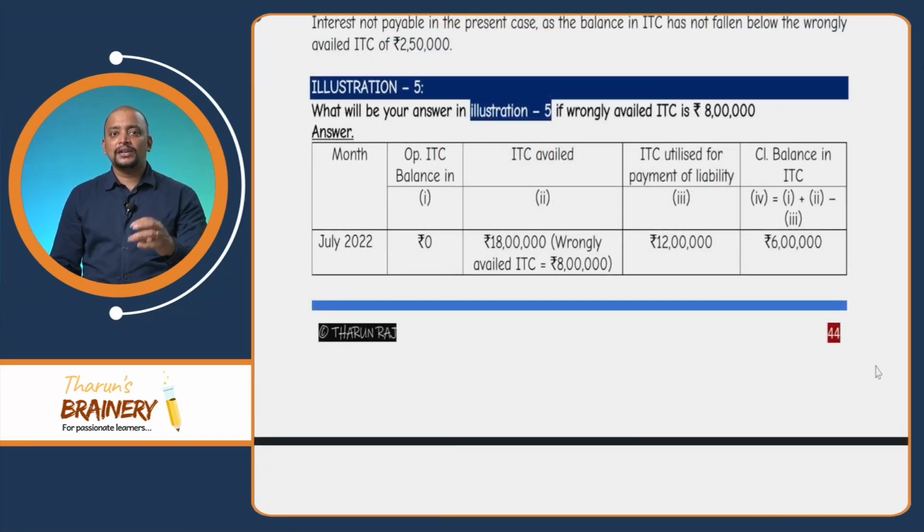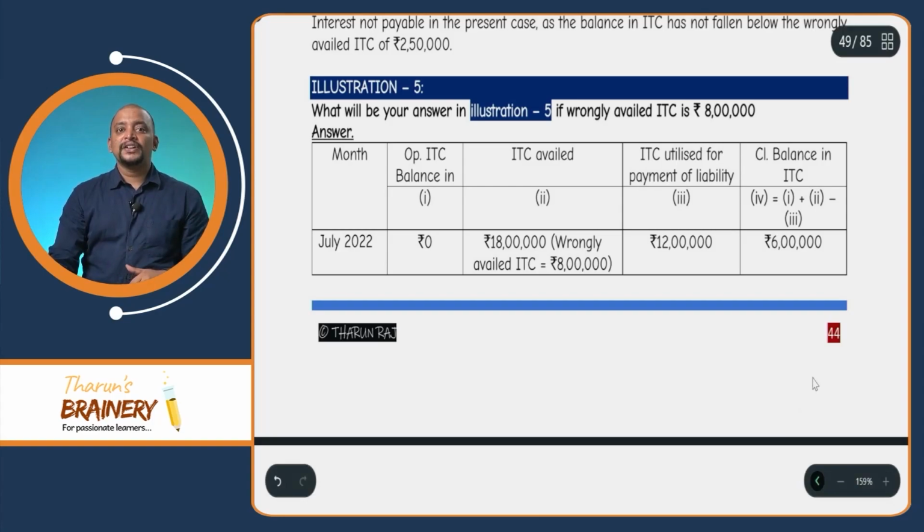Next, illustration 5. On similar lines to illustration number 4, what will be your answer if the wrongly availed ITC is 8 lakhs? For the month of July, total ITC availed is 18 lakhs. In that, wrongly availed ITC is 8 lakhs. Now, utilized for payment of liability is 12 lakhs. So, closing balance is 6 lakhs. Whether the closing balance of ITC falls below the wrongly availed ITC? Yes. To what extent? 2 lakhs. So, what is the wrongly utilized ITC? 2 lakhs. For which month? For the month of July.